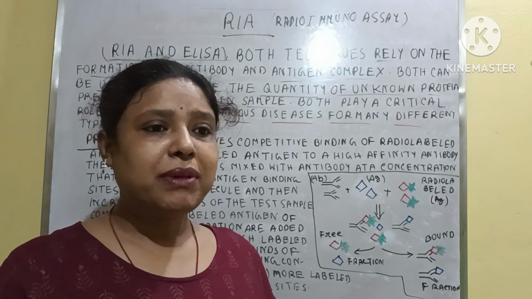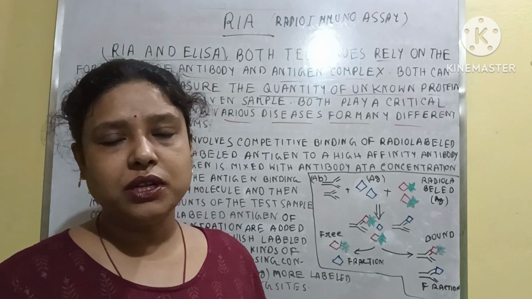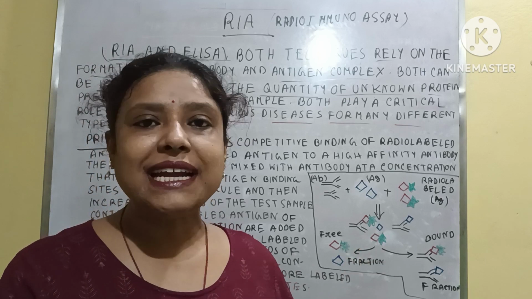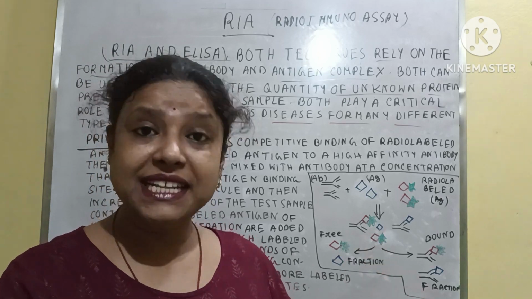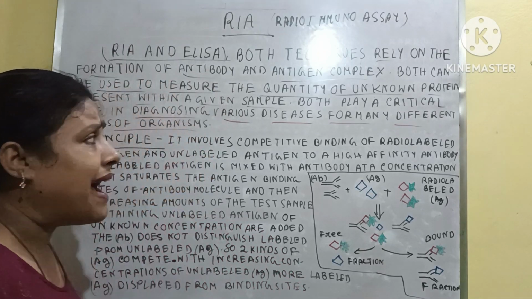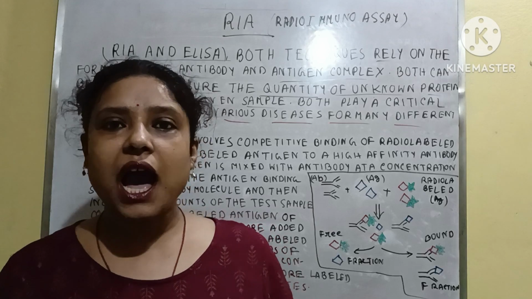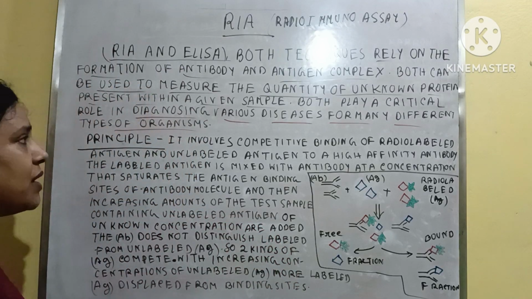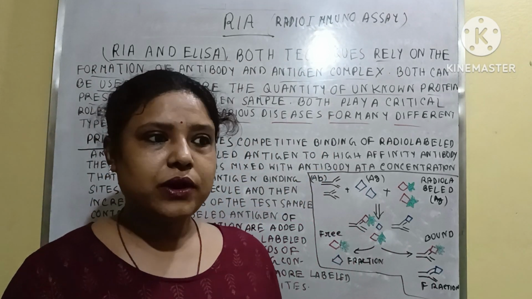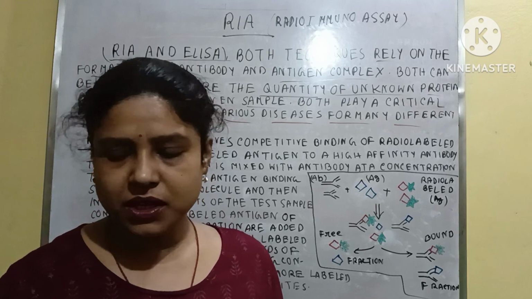By binding of radio-labeled or unlabeled antigen with the antibody, we can easily find out the amount of labeled antigen and unlabeled antigen. So why are these processes needed for us? Because by them we can easily identify any unknown particles that create any disease for a host or for a body. Clear?